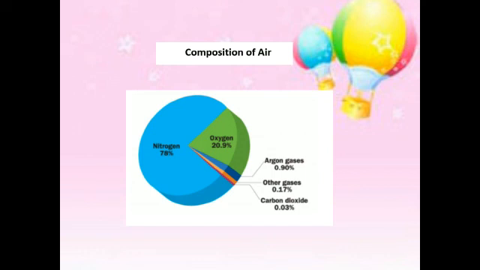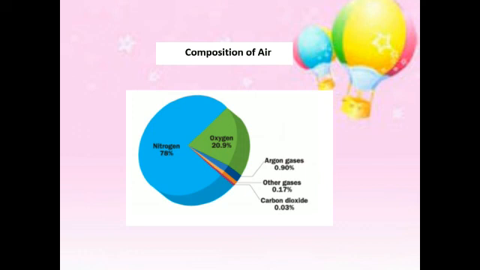As I said earlier, the air may contain a number of gases, right? But the major amount of gas present in the air is nitrogen gas, which is up to 78% of air. The nitrogen occupies 78% of air, whereas the oxygen occupies 21% of air.